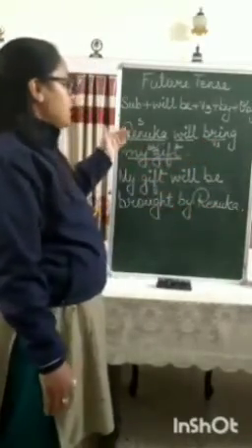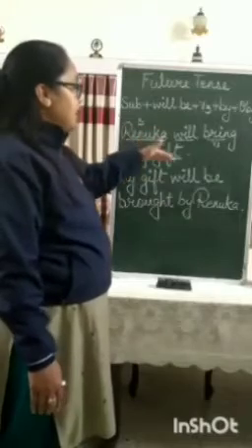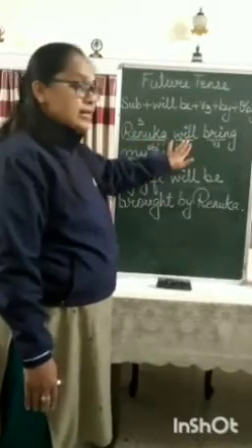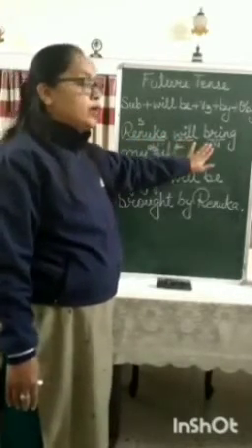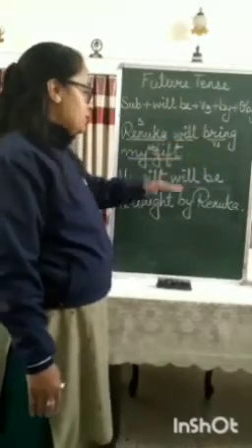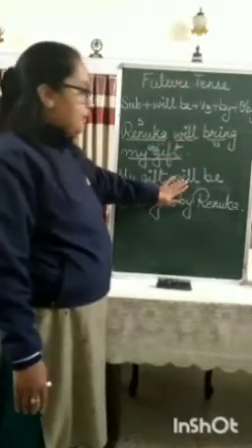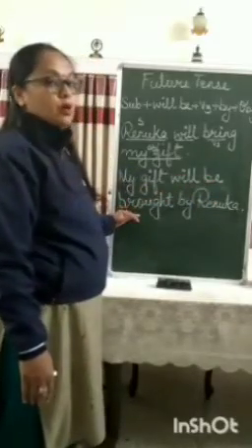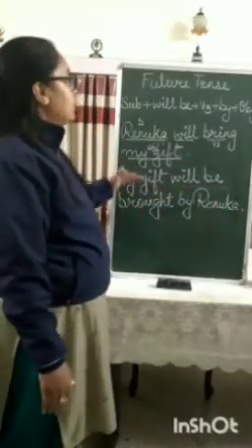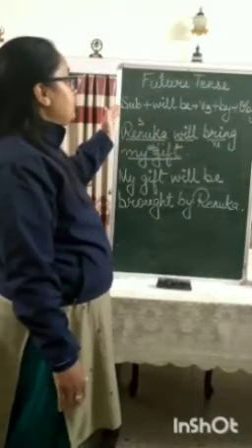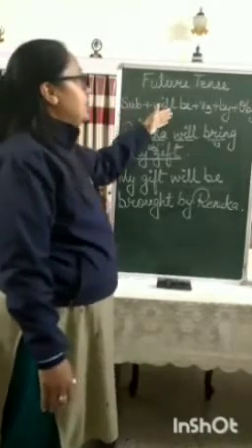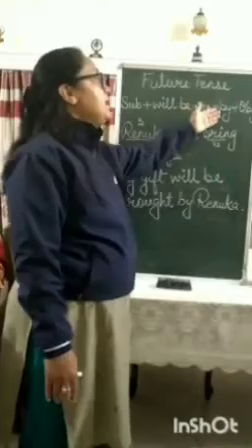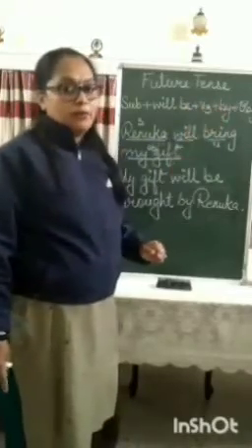Renuka. So in passive voice, when in active voice will is used with the first form of the verb, passive voice will retain will, but an extra word be will be added plus the third form of the verb. So the sentence structure for passive voice in future tense is subject plus will be plus the third form of the verb plus by followed by the object.